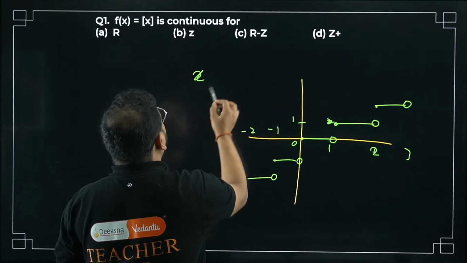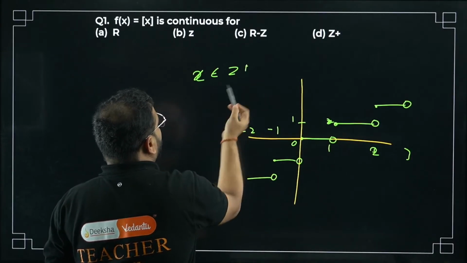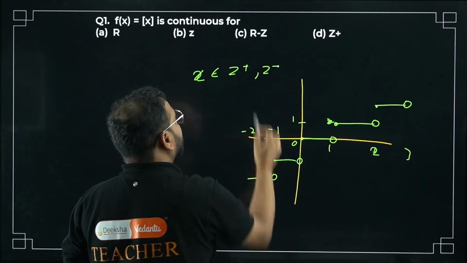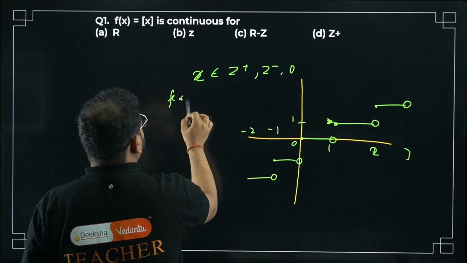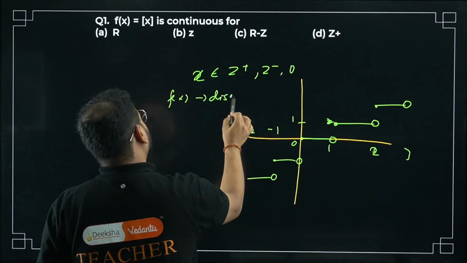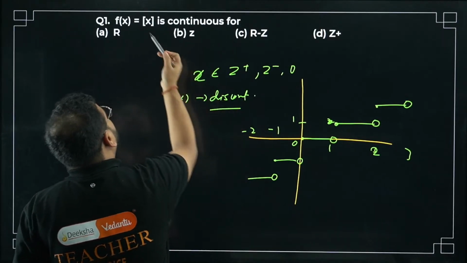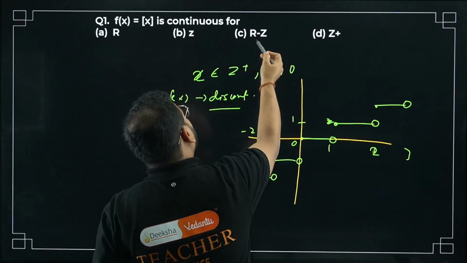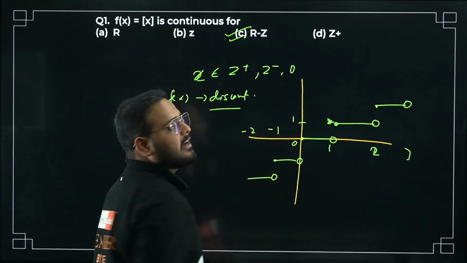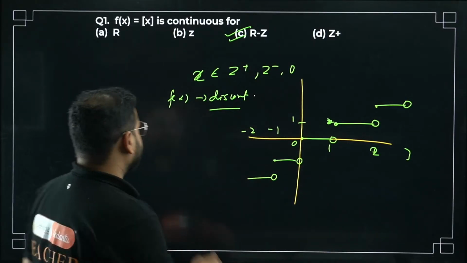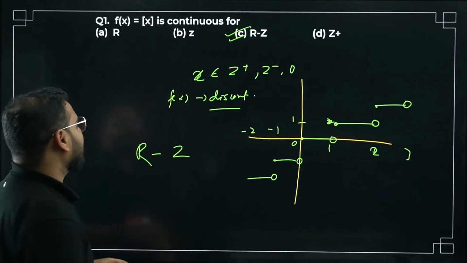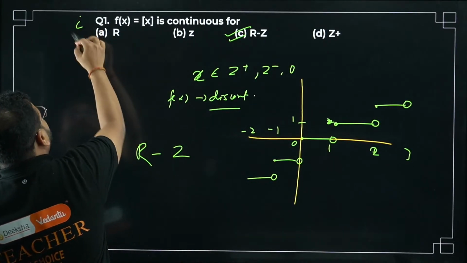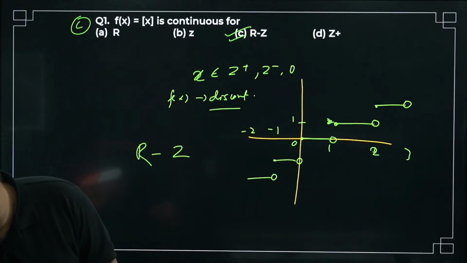So for x belonging to all the integers, whether plus or minus, and even 0, f(x) is discontinuous. Hence, the answer would be continuous at all real numbers except for integers. That's why R minus Z, all real numbers except for integers, is the right answer. Option number C. I hope all of you got this answer correct.